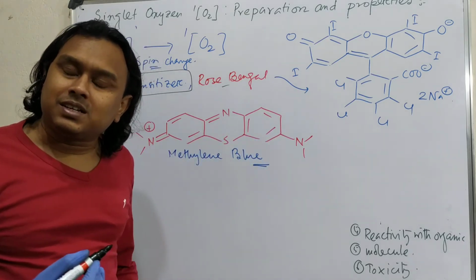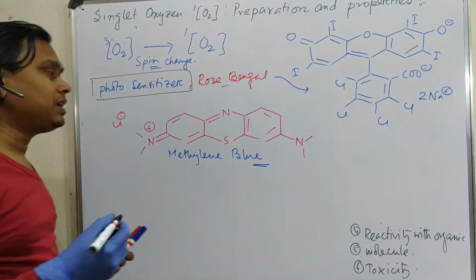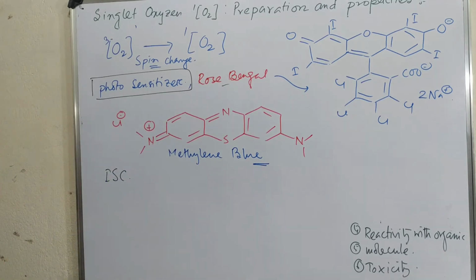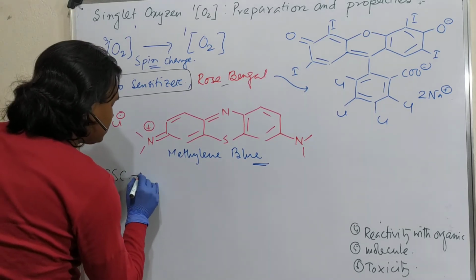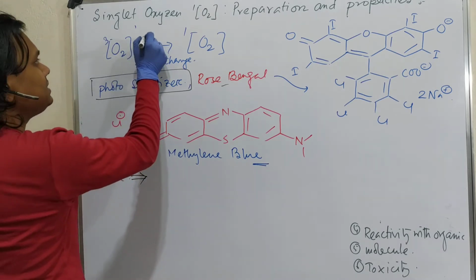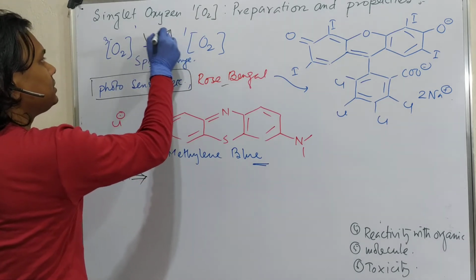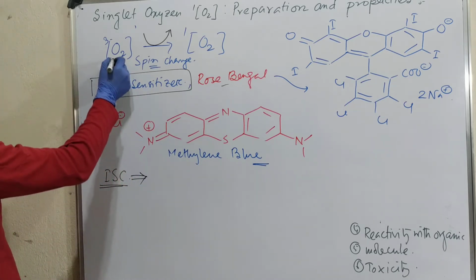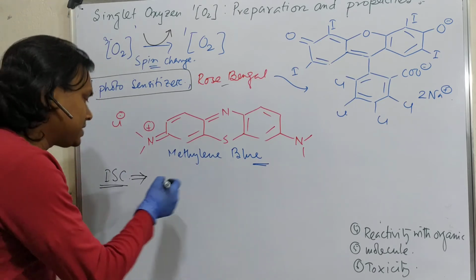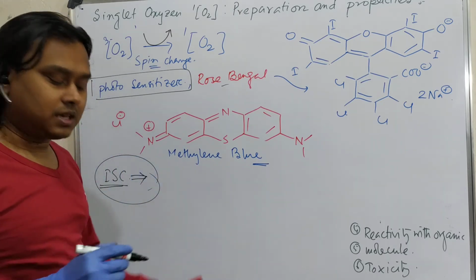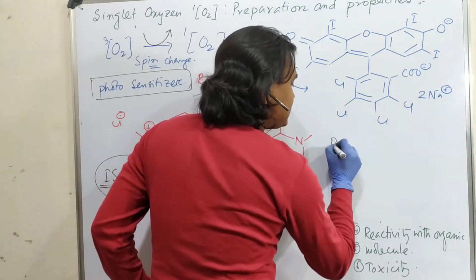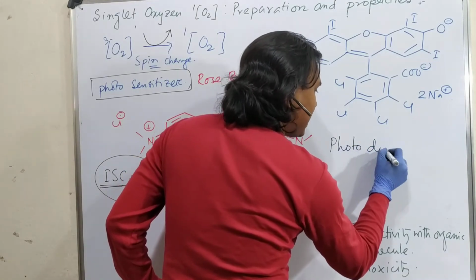From the excited state, it undergoes ISC, inter-system crossing. Okay, so consequently what happens, the singlet oxygen is converted into triplet. So that is the basic chemistry, because normally this spin exchange is not allowed. In the presence of this photosensitizer, and that is the unique property of this molecule, that's why they are utilized in photodynamic therapy.